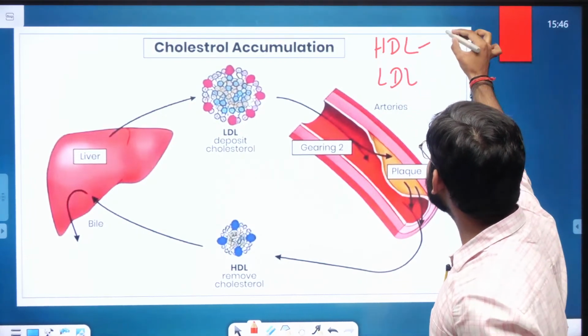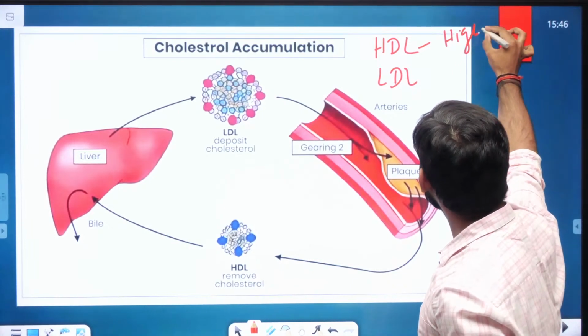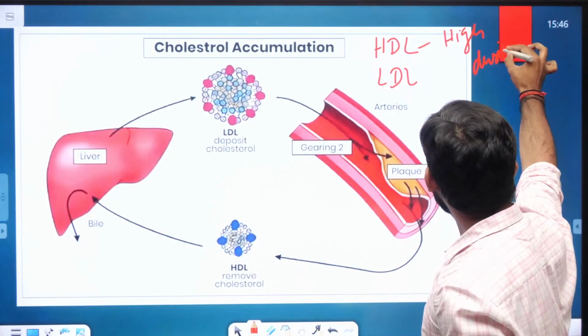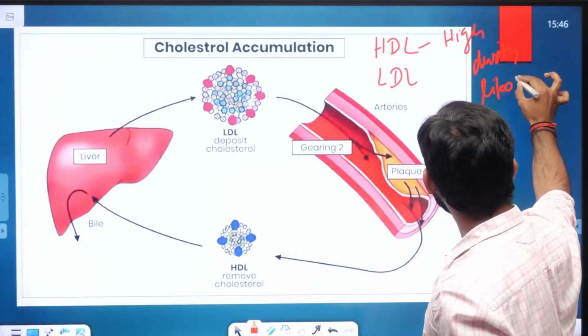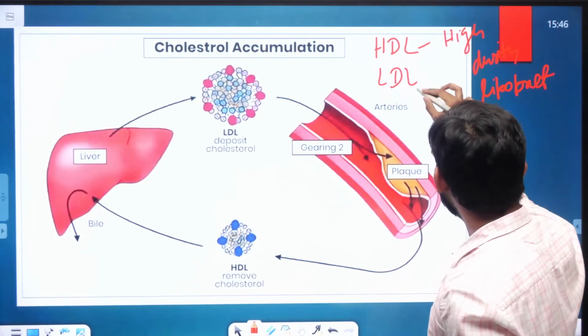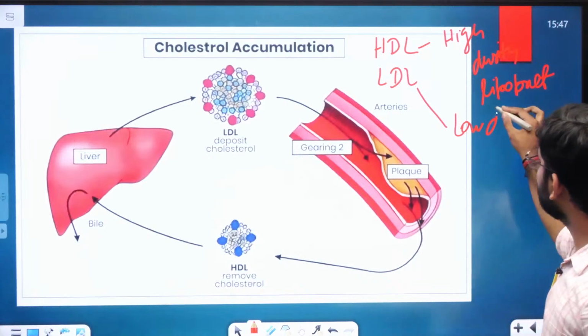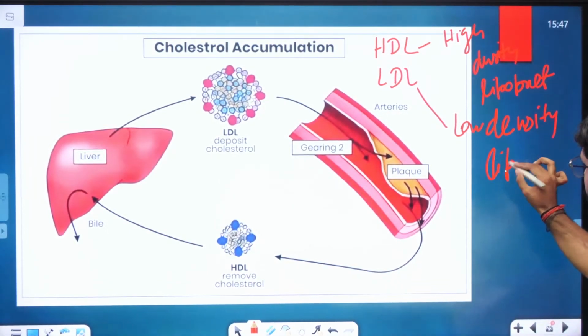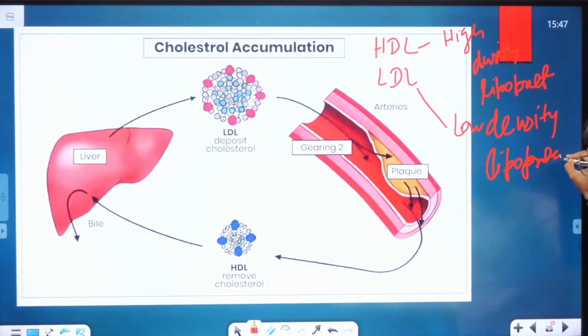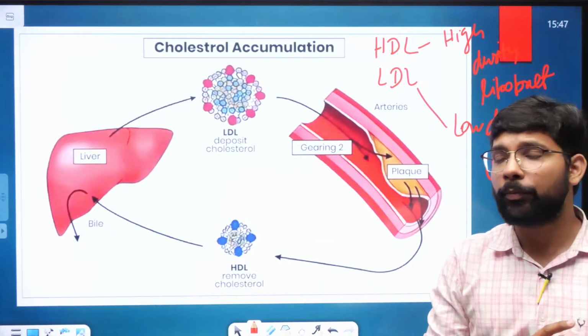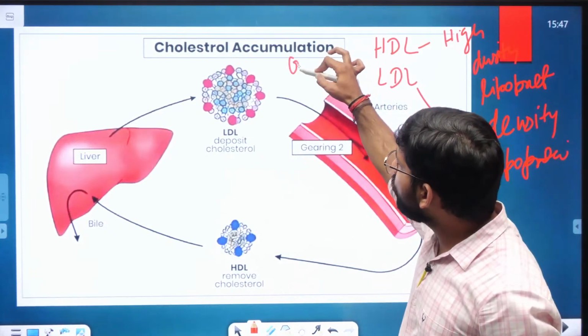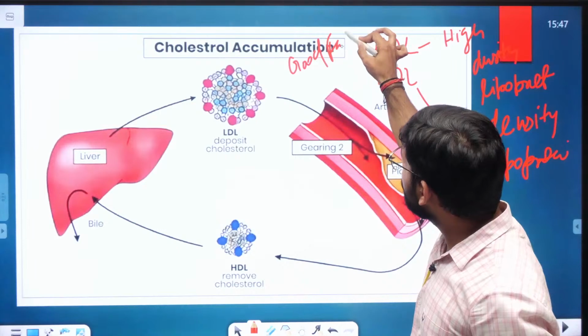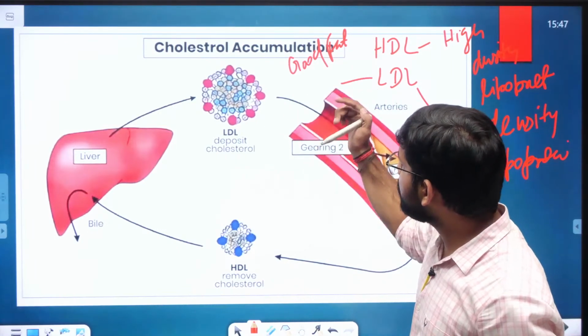HDL is the high density lipoprotein, and LDL is the low density lipoprotein. HDL is known as the good fat and LDL is known as the bad fat.